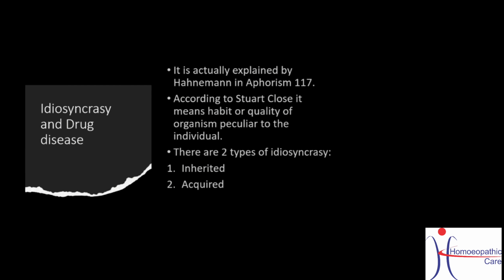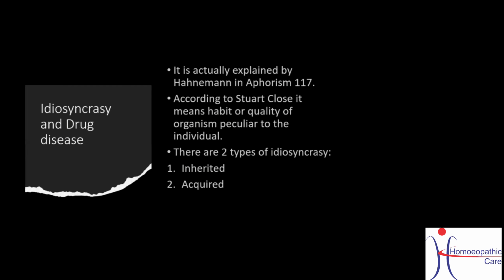I'll give you an example if you have not understood. Like we have been proving Nux vomica. Now, a different set of symptoms came ahead: constipation, difficulty, so many things. In that, only two provers brought the symptom of severe urging for stool. But remember, these two provers produced it because of their constitution. When such a symptom is produced by few provers, it becomes the characteristic symptom of that particular drug. That's why idiosyncrasy is so important in proving.